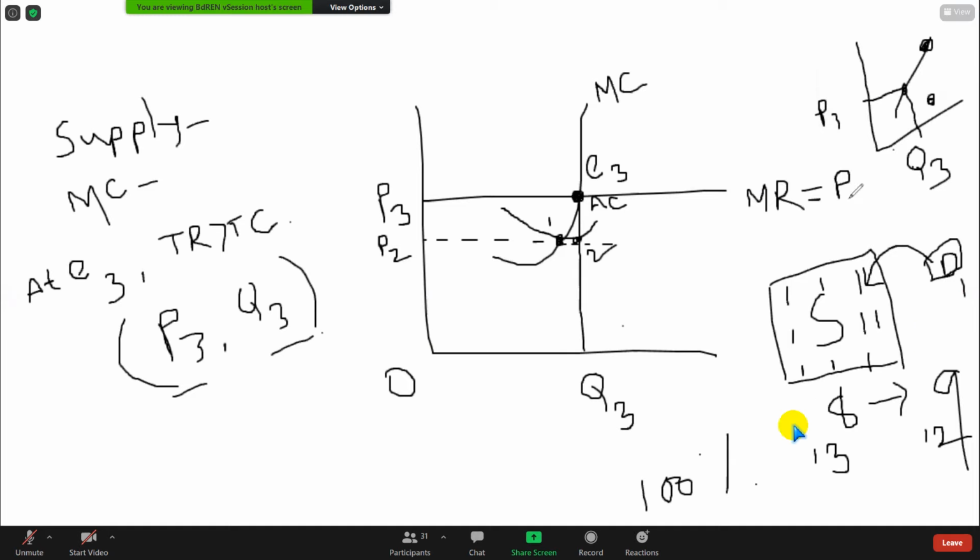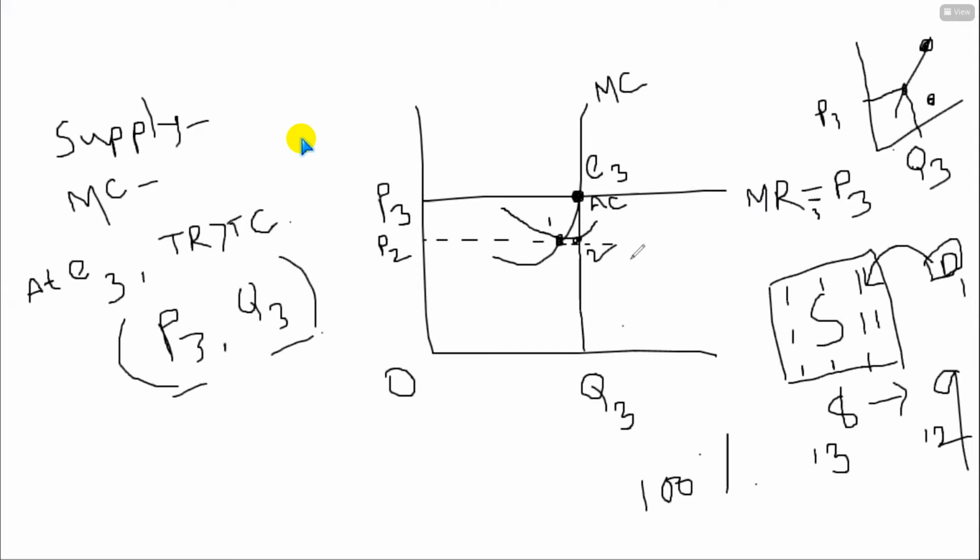So this is the new price. It means what? If it is MR3, P3, it will be MR2, P2, because this is a new marginal revenue curve. So this is a new price curve also. So where is the equilibrium? This is the equilibrium point, E2.